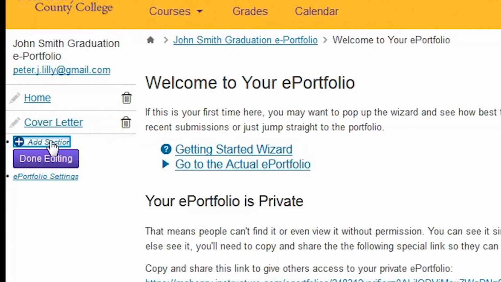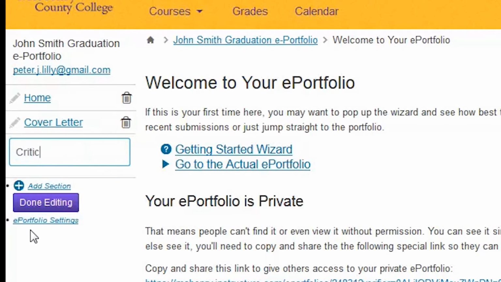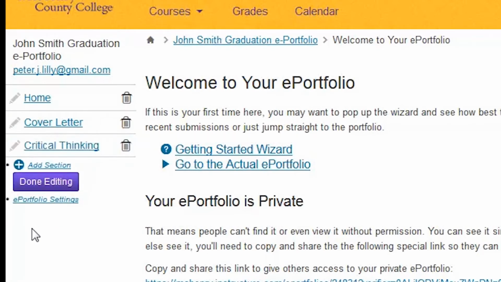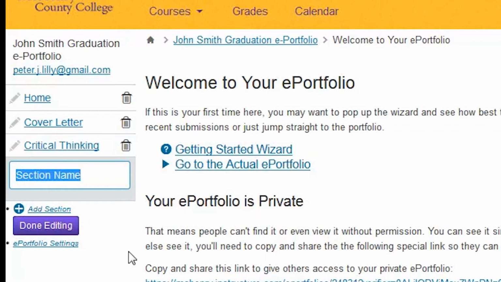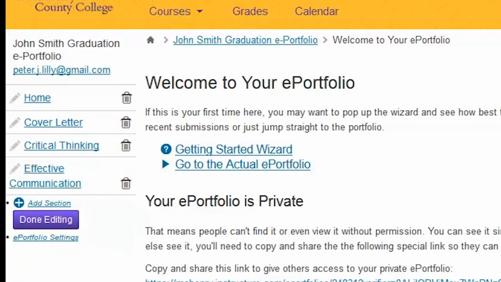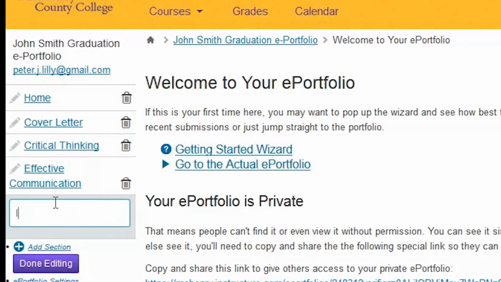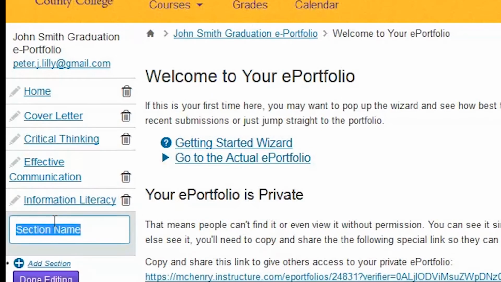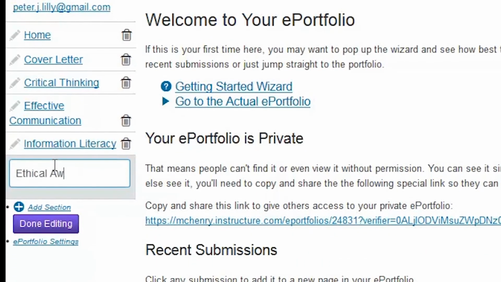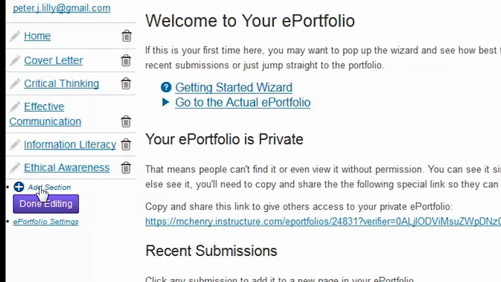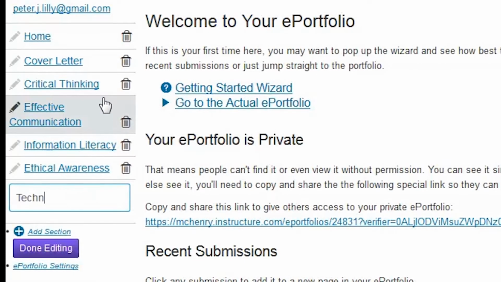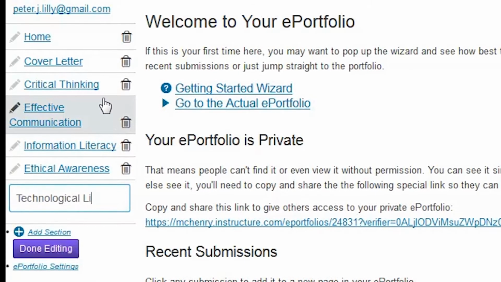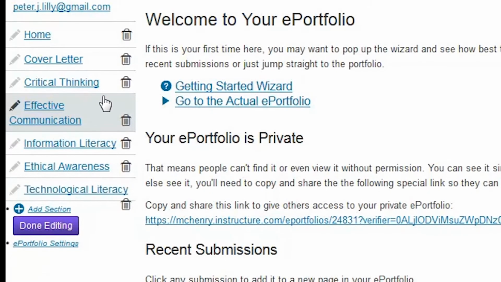Click on Add Section. For section name, type Critical Thinking. Click on Add Section. For section name, type Effective Communication. Click on Add Section. For section name, type Information Literacy. Click on Add Section. For section name, type Ethical Awareness. Click on Add Section. For section name, type Technological Literacy. Click on Done Editing when the 6 sections are complete.